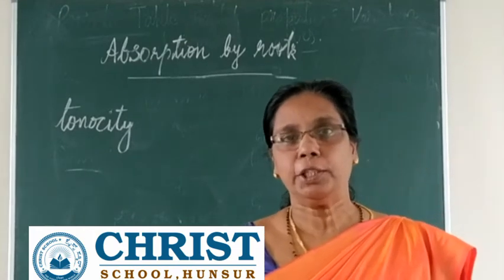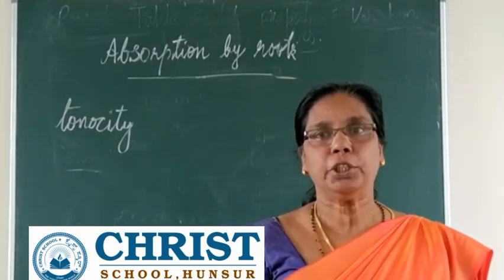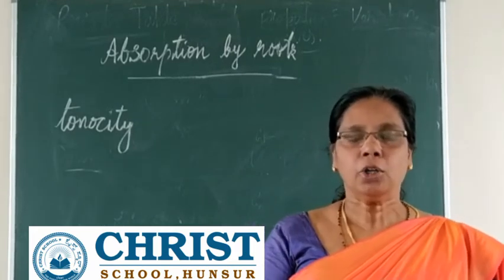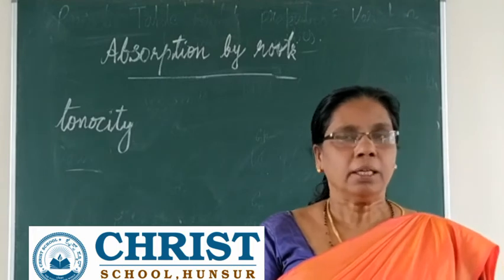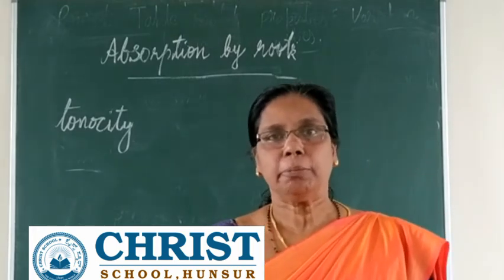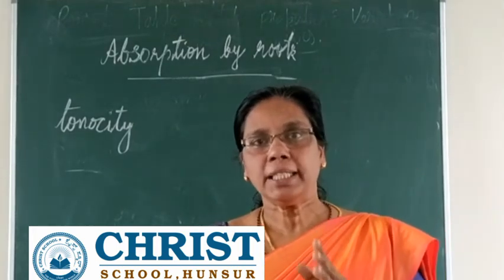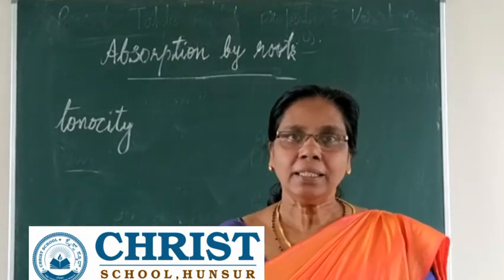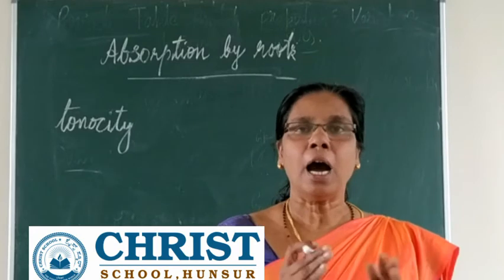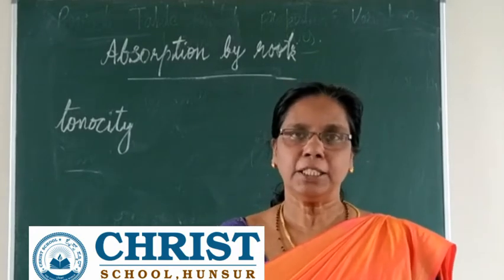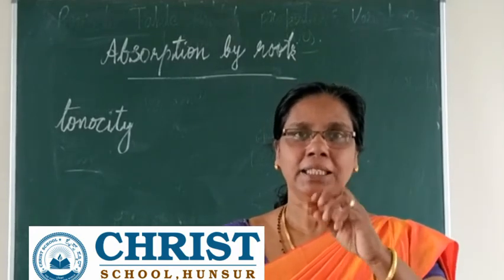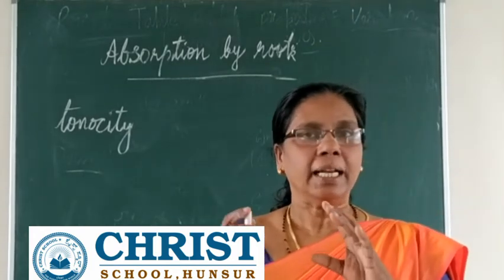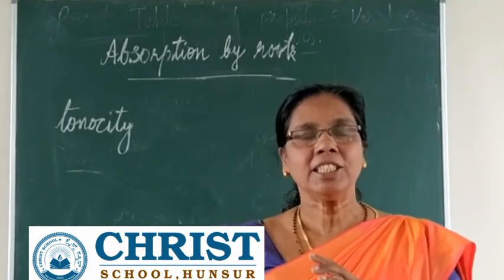What is the meaning of that? The definition you have already seen. What is the meaning of this tonicity? Relative concentration means the concentration of the solution inside the cell as well as outside the cell. That is what is called relative concentration. And that determines the direction and extent.